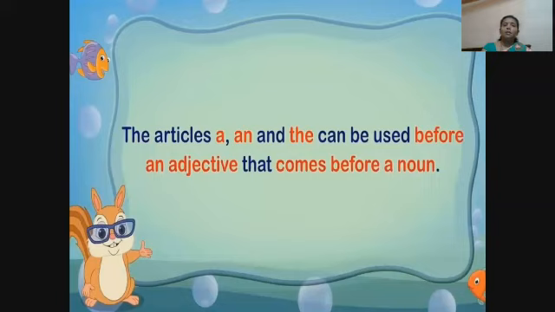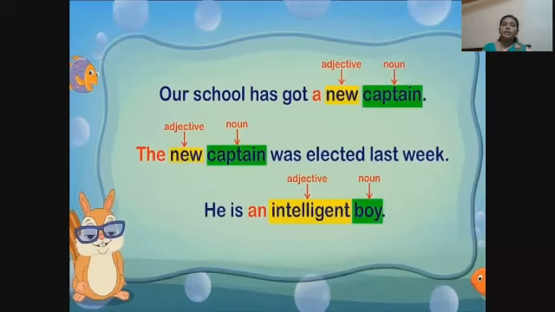We learn the articles a and the can be used before an adjective that comes before a noun. Here, the adjective is used before a noun, so the article a is used.